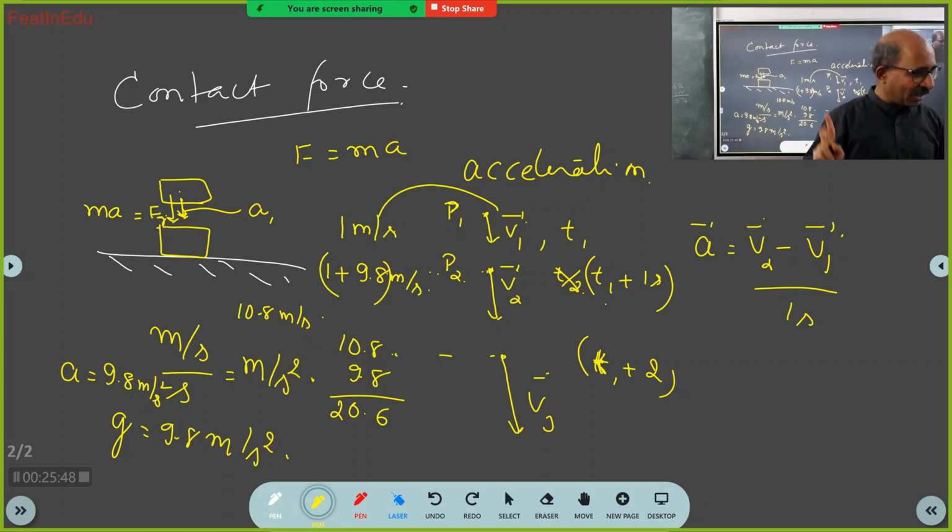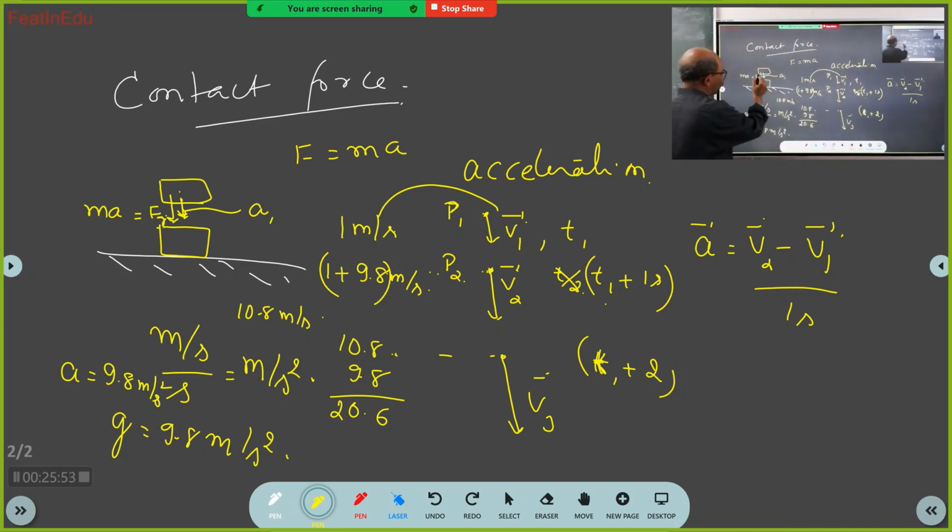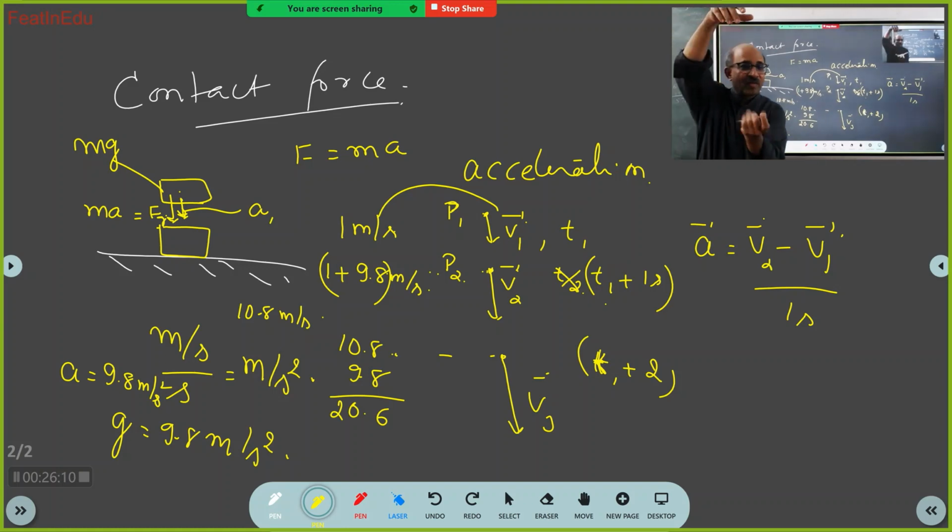Got it? Very good. So now see the force acting. If I leave this body, what is the force acting on this body? Mass is m, the mass of the body, into acceleration. What is the acceleration? g. So mg is the force acting on a free falling body.